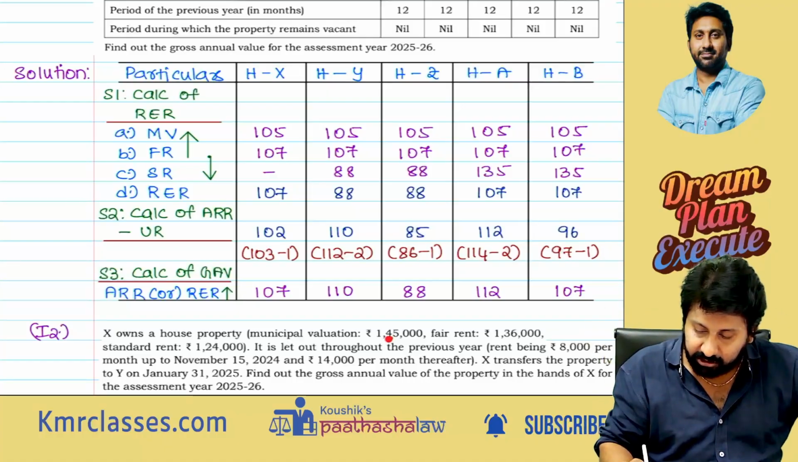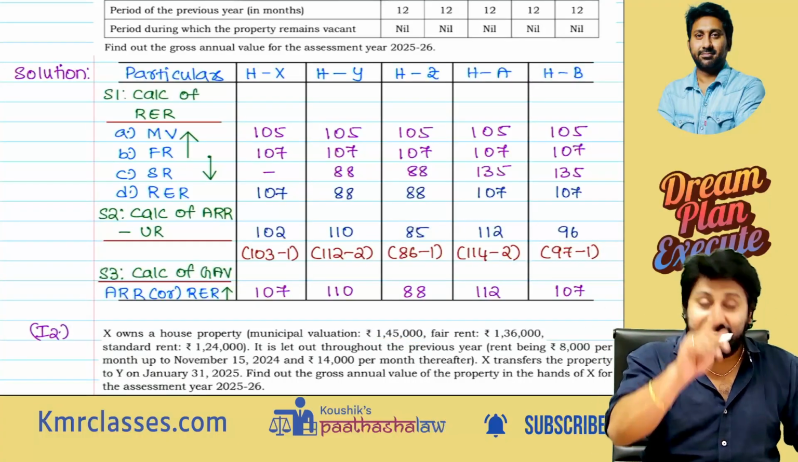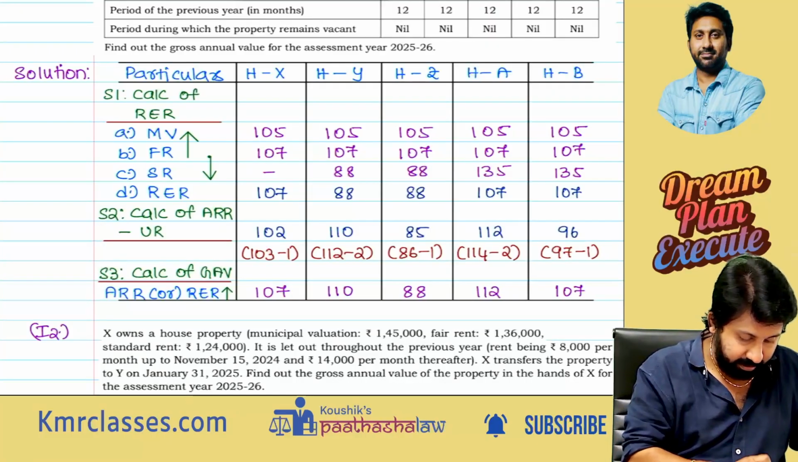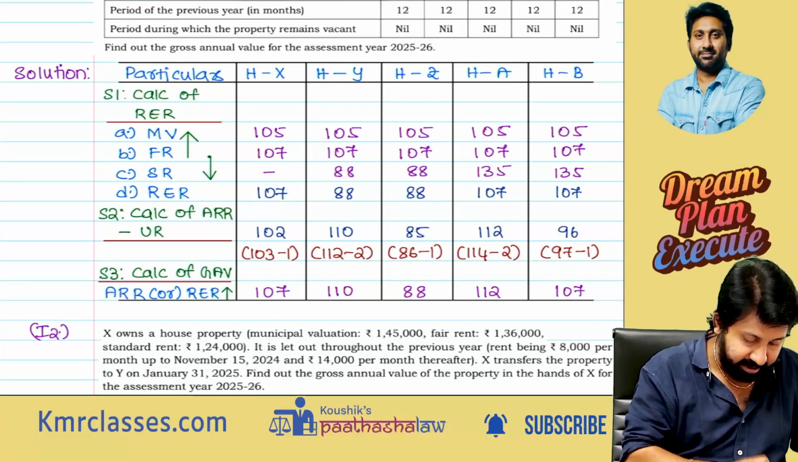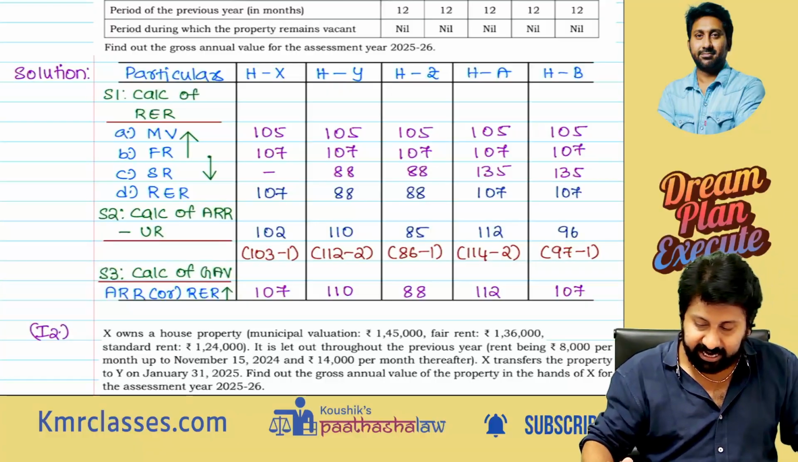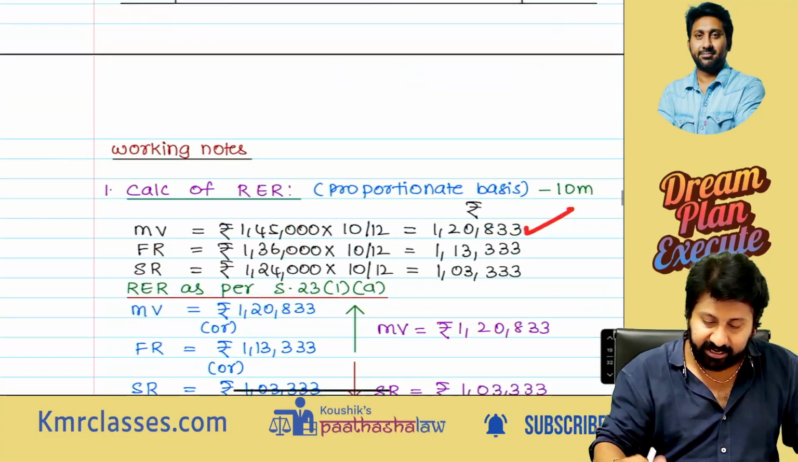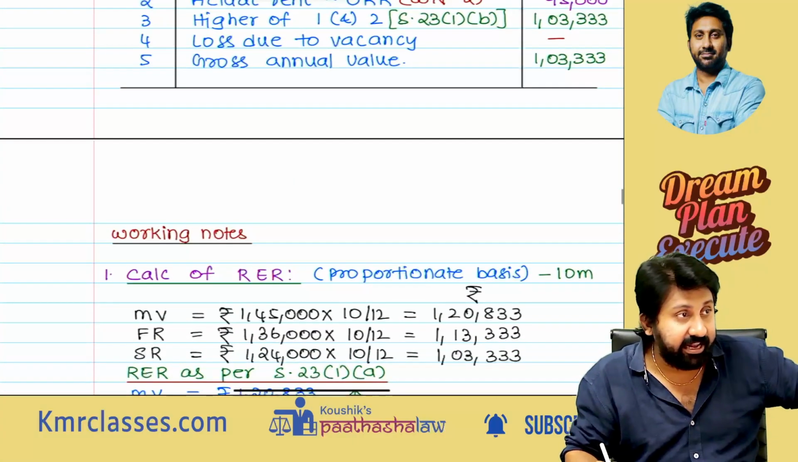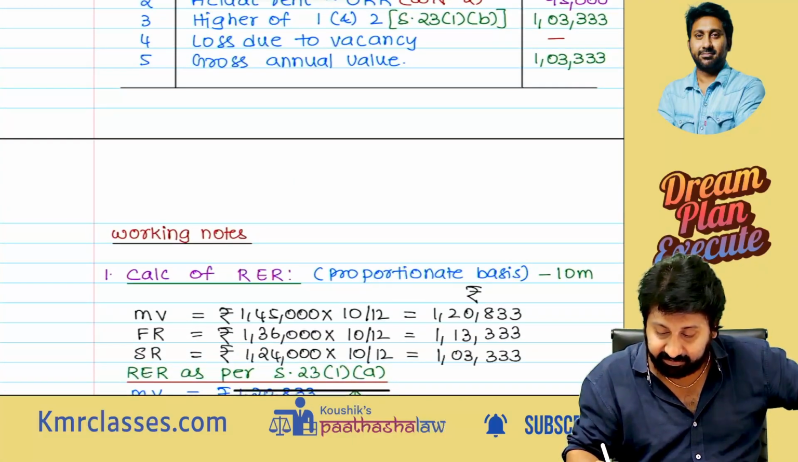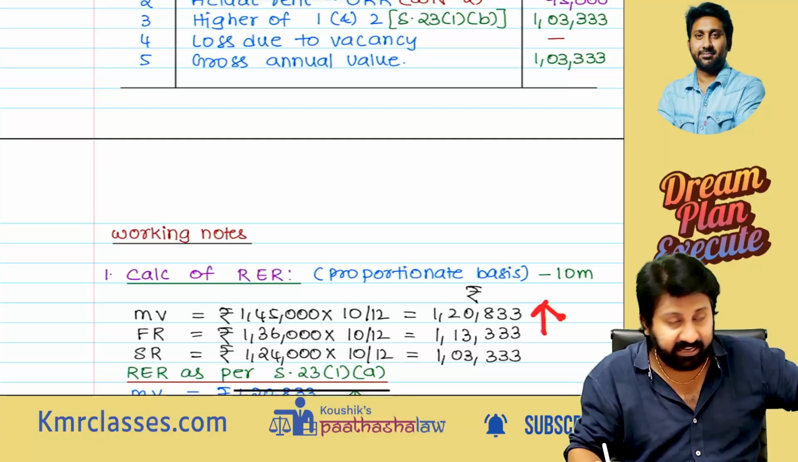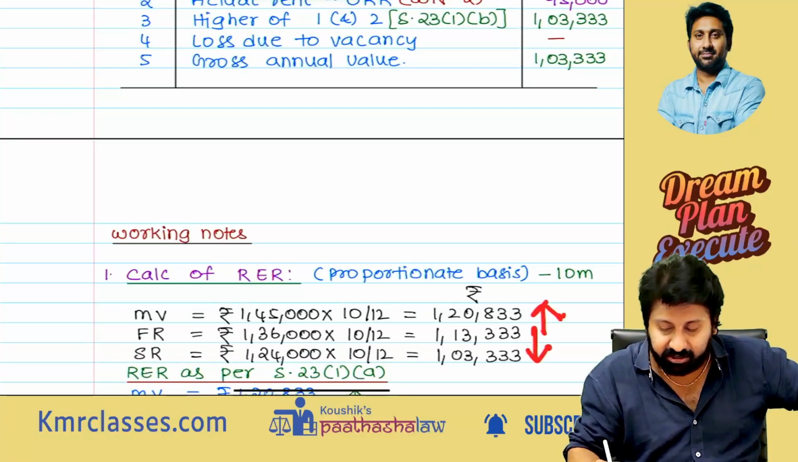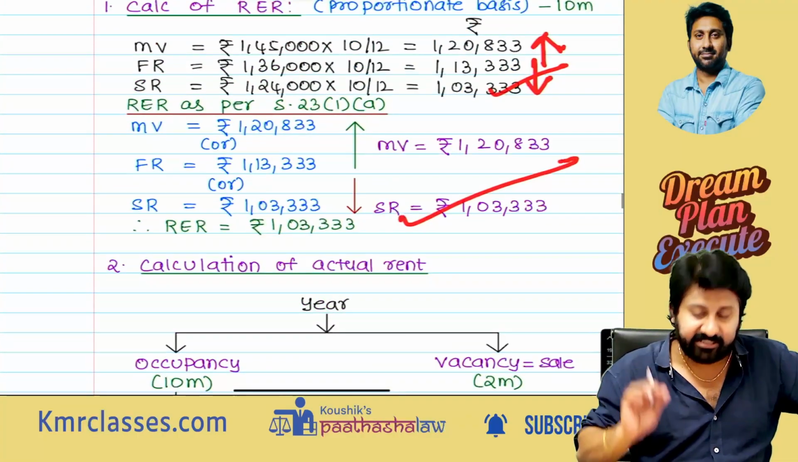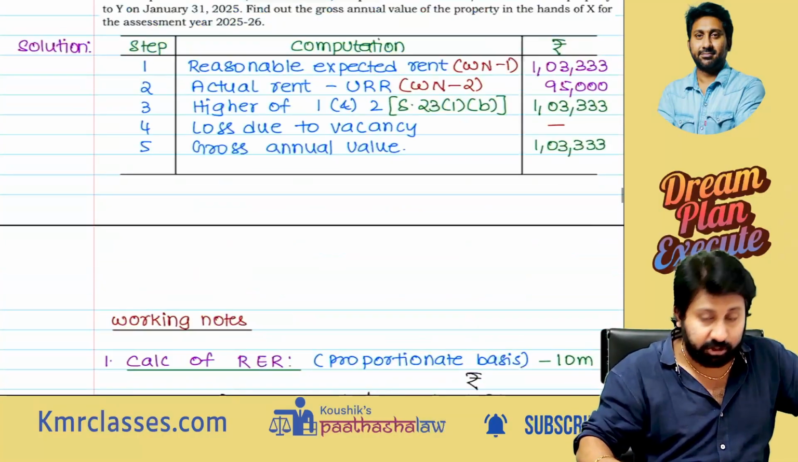Okay, clarity. So 1,45,000 is for 1 year. So 1,45,000 into 10 divided by 12, 1,20,833. Like that, the second and third ones we also calculated. Now what we need to do? 1,20,833 and 1,13,333, whichever is higher, 1,13,333. Compare it with 1,03,333, whichever is lower. 1,03,333, the final selection. Now you have to compare it with actual rent.